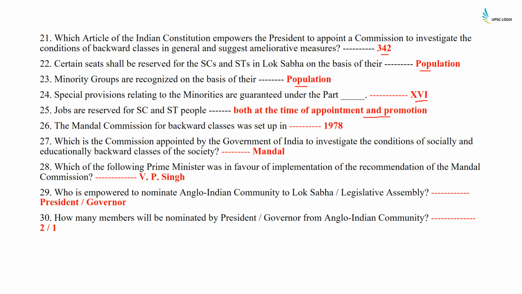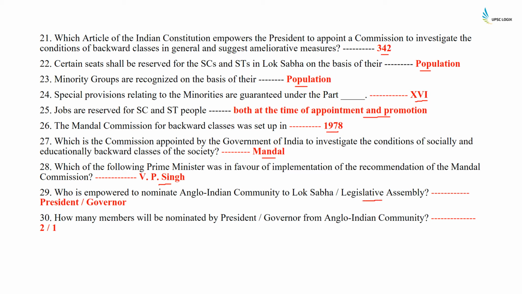The Mandal Commission for Backward Classes was set up in 1978, which is the commission appointed by the Government of India to investigate the conditions of socially and educationally backward classes of the society. It was the Mandal Commission. Which Prime Minister was in favor of implementation of the recommendation of the Mandal Commission? It was VP Singh. Who is empowered to nominate the Anglo-Indian community to Lok Sabha and Legislative Assembly?